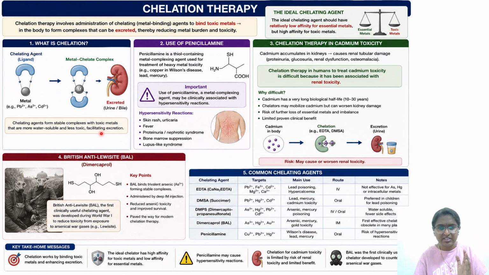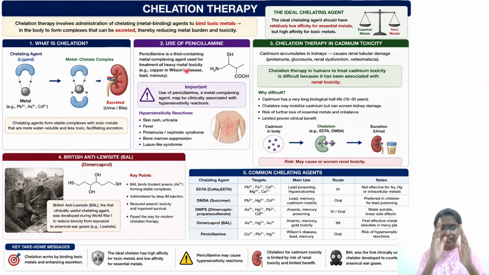Second option is penicillamine related allergic reaction. So second option was use of penicillamine, a metal complexing agent, may be clinically associated with hypersensitivity reactions. So whenever you are reading, read this with respect to beta-lactam antibiotics. Okay. So penicillamine is a thiol containing, why thiol, means SH group is there, metal complexing agent used for treatment of heavy metal toxicity.